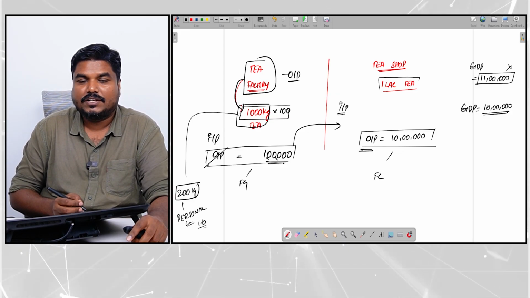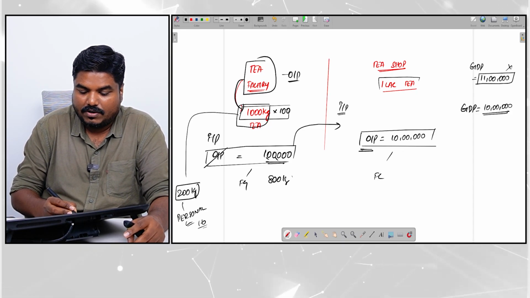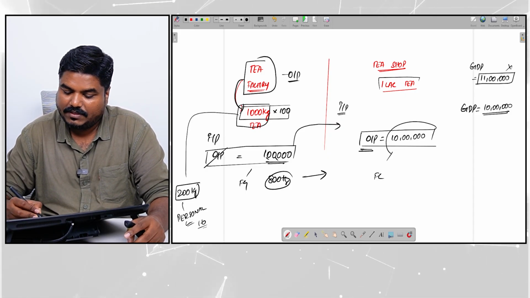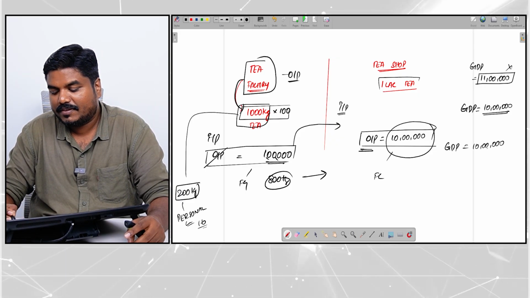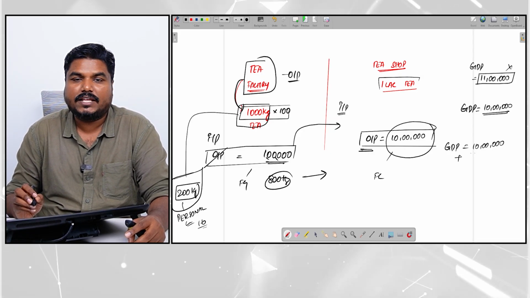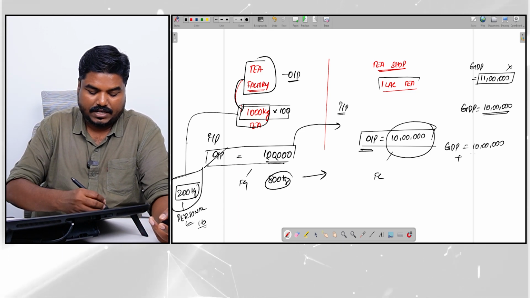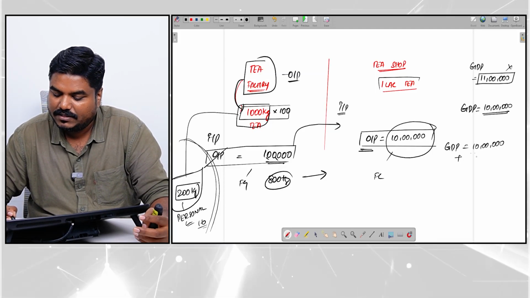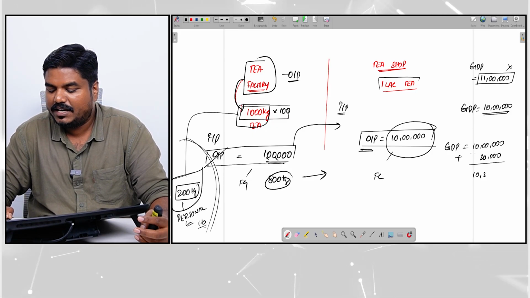Households purchased 200 kg for households. Only 800 kg was sold for the tea shop. In that case, our GDP is going to be 10 lakh rupees plus this 200 kg tea. That 200 kg tea was consumed personally. Households purchased it for their personal consumption. That means you are going to add another 20,000 rupees. Our GDP is going to be 10 lakh 20,000.